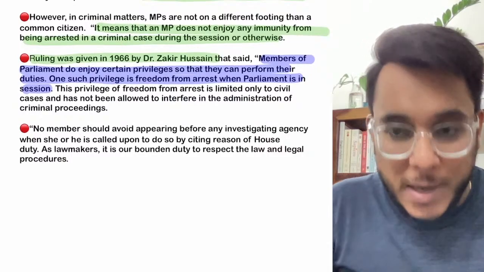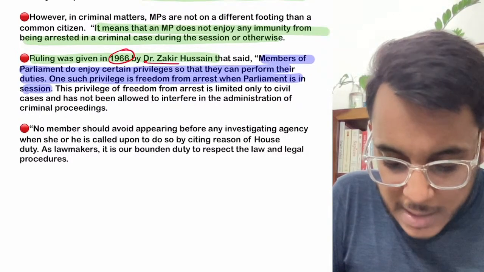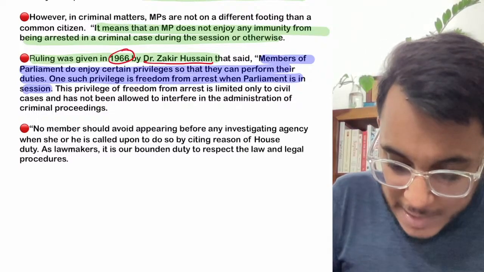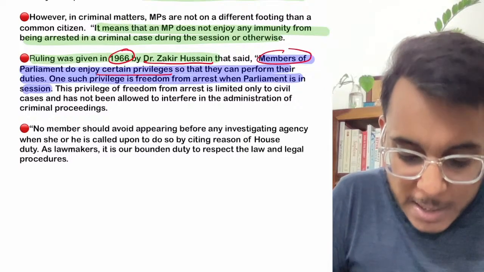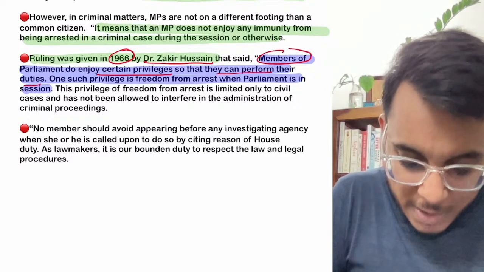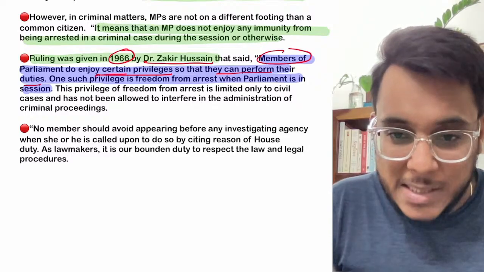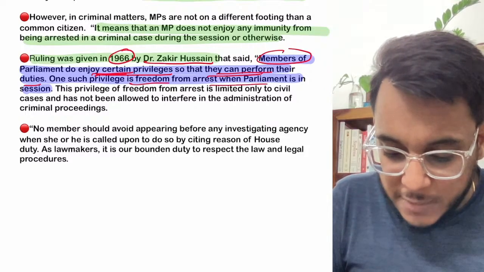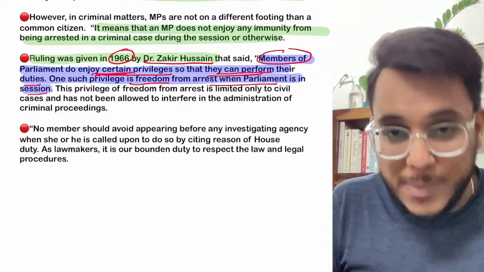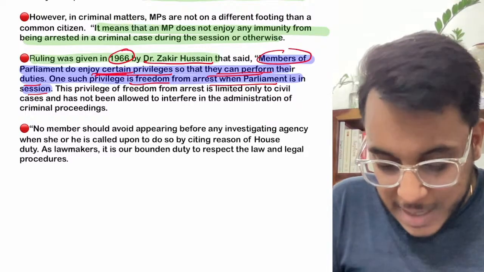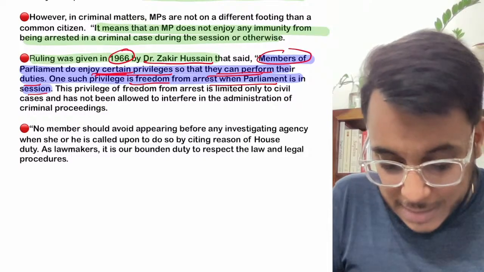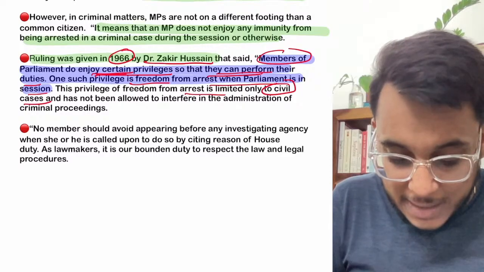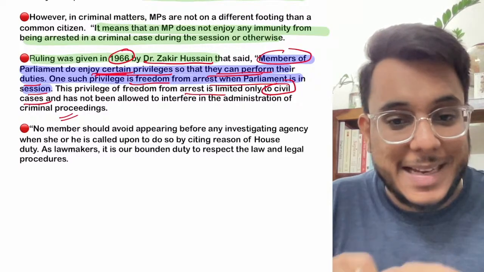Moreover, there was a ruling given in 1996 by Dr. Zakir Hussain, who was the president at that point of time. It was provided that MPs do enjoy certain privileges so that they can perform their duties. One such privilege is freedom from arrest when parliament is in session. Now it has been further clarified that this privilege is not unlimited. The freedom from arrest is limited only to civil cases, and if there are criminal proceedings, then they could get arrested.